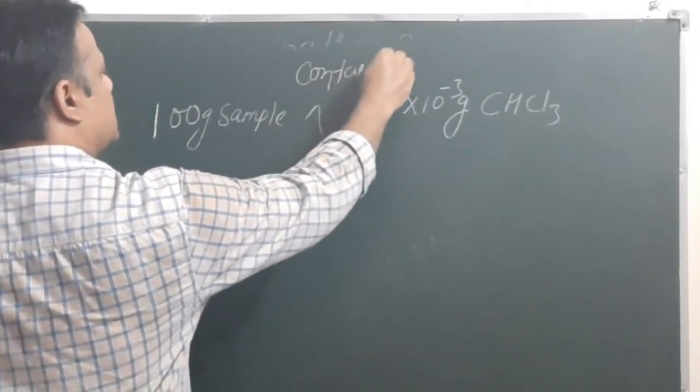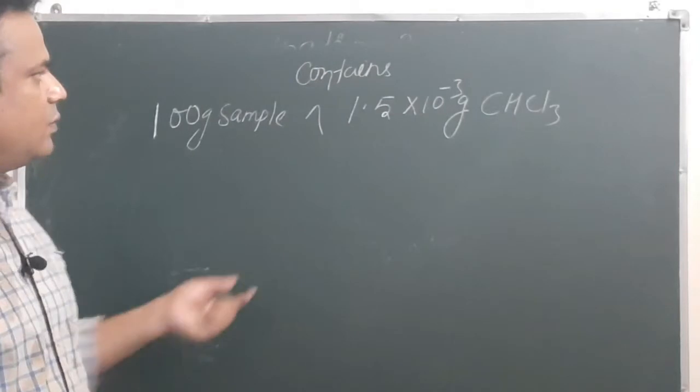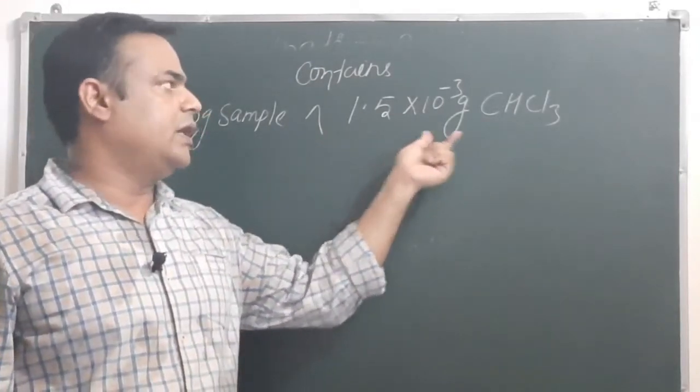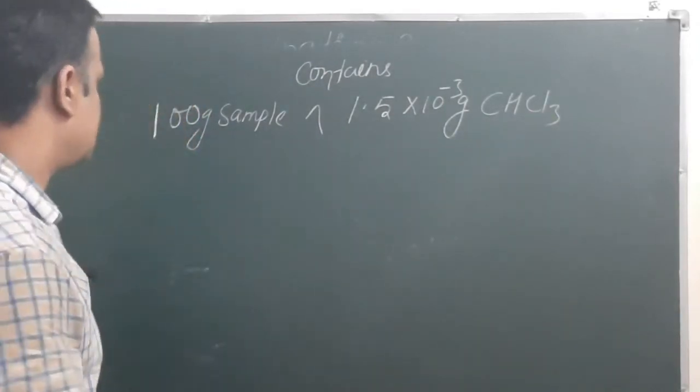It contains how many gram of chloroform? 1.5 into 10 to the power minus 3 gram CHCl3.